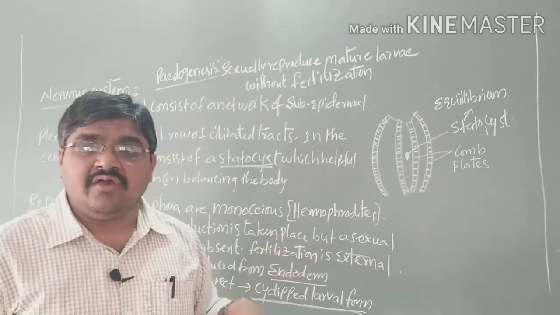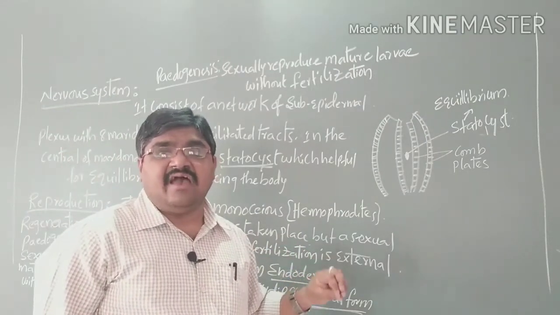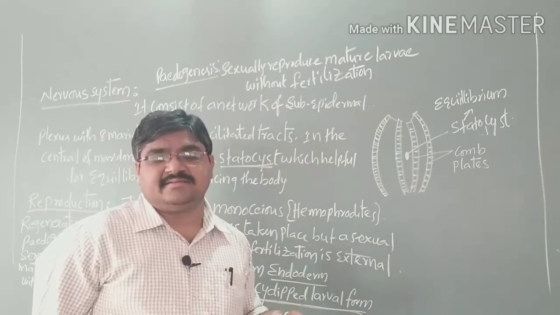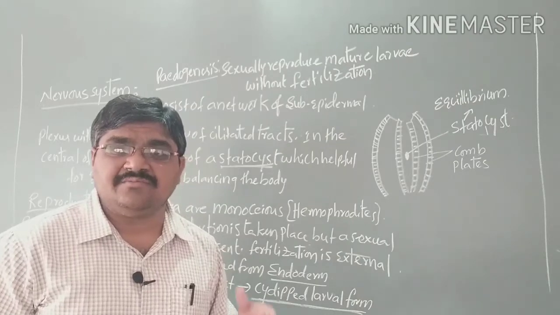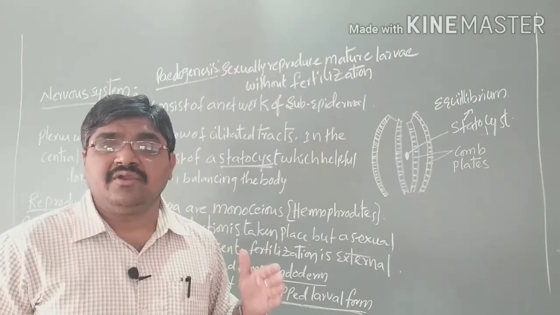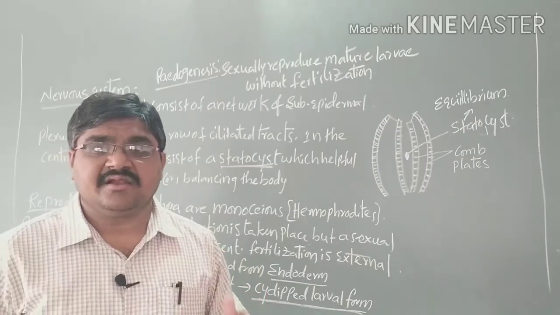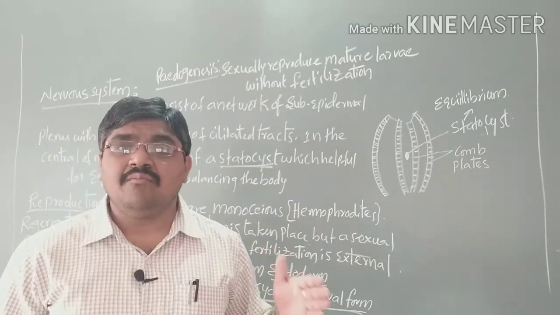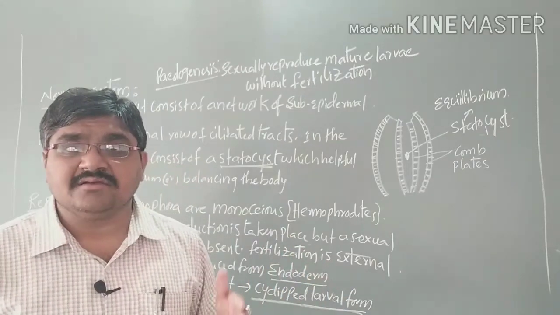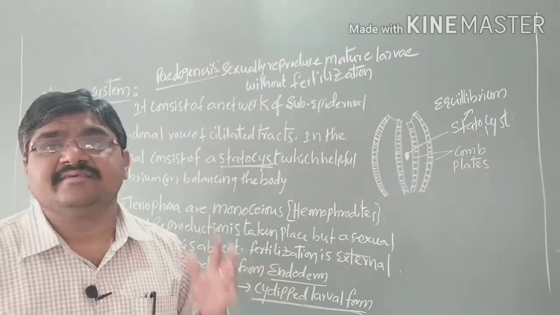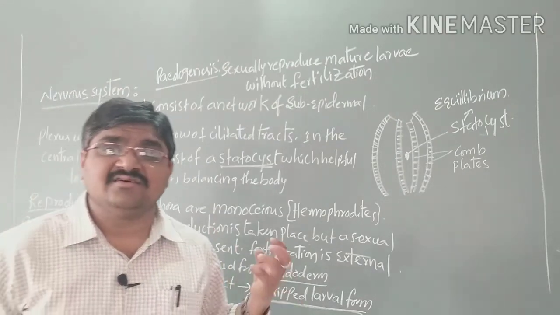It is also one of the characteristic features. And also here we have the comb jellies. Due to the presence of comb plates, locomotion takes place by 8 meridional rows of ciliated tracts, which are called comb plates. Due to the presence of comb plates, these organisms are called comb jellies. So these are the important characters.